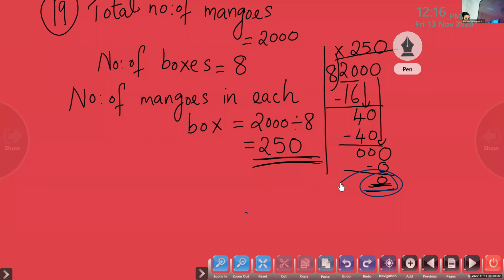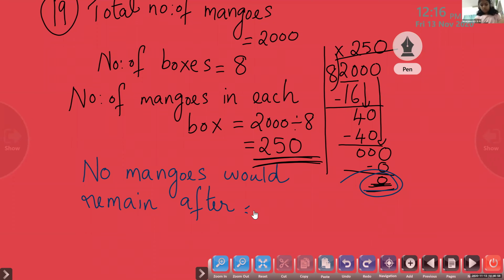So we can write that sentence here: no mangoes would remain after equal distribution.